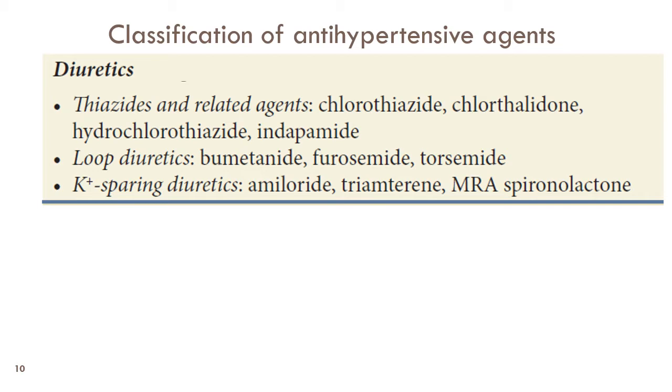The loop diuretics like furosemide are drugs that can reduce the blood pressure, but the disadvantage with these drugs is that they can cause hyponatremia and activation of renin-angiotensin system, which leads to the failure of the therapy. However, these drugs are useful in patients who are on vasodilators and have edema. The potassium sparing diuretics are generally added to the thiazide group of drugs when the patients have hypokalemia. Otherwise, these drugs are not used alone for treatment of hypertension.